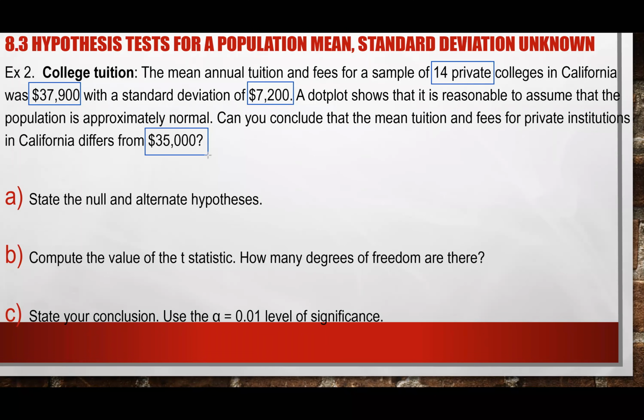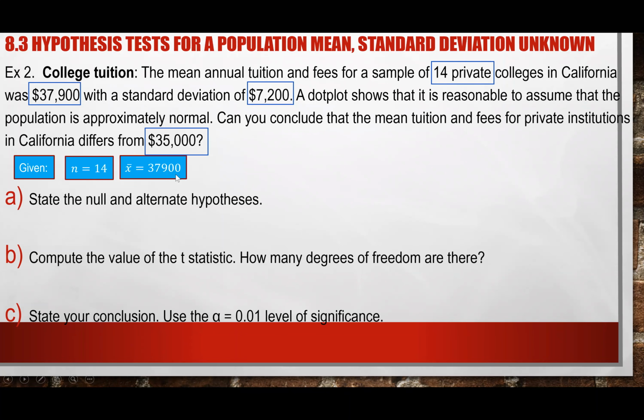So now what is this 14? Hopefully you see that the 14 is the sample, so the n is equal to 14. And what is the 37,900? They say that the mean for this sample, the mean of these 14 private colleges, is 37,900.